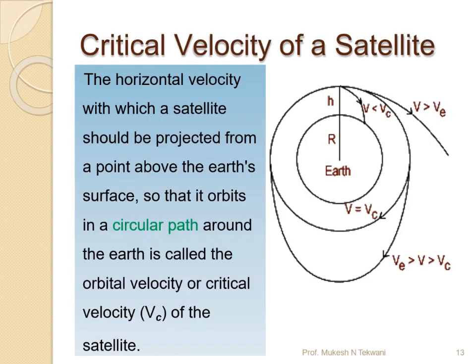When the satellite is going to be projected, it must reach the second stage, where it is projected in a horizontal mode with a particular velocity, so that this velocity helps it revolve around the Earth's surface in a circular path. The velocity with which the satellite revolves around the Earth is called the orbital velocity or the critical velocity of the satellite.